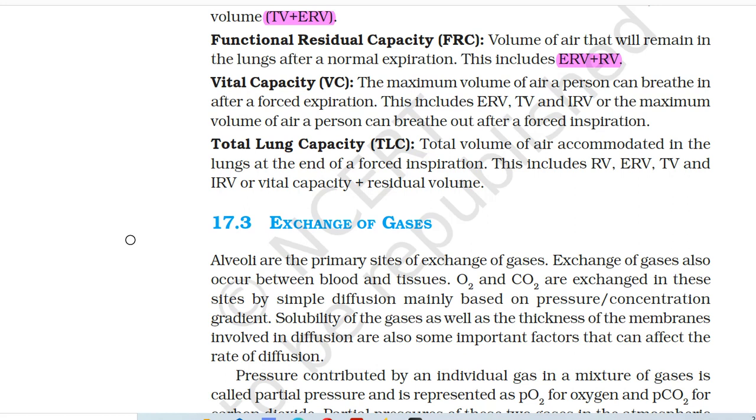Vital capacity: the maximum volume of air a person can breathe in after a forced expiration. This includes ERV, TV, and IRV, or the maximum volume of air a person can breathe out after a forced inspiration. Total lung capacity: total volume of air accommodated in the lungs at the end of a forced inspiration. This includes RV, ERV, TV, and IRV, or vital capacity plus residual volume.